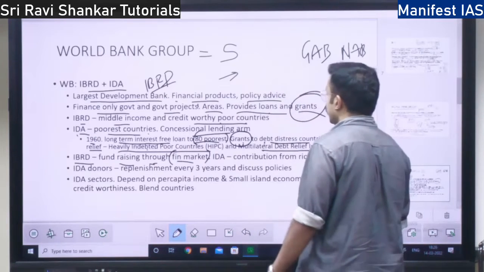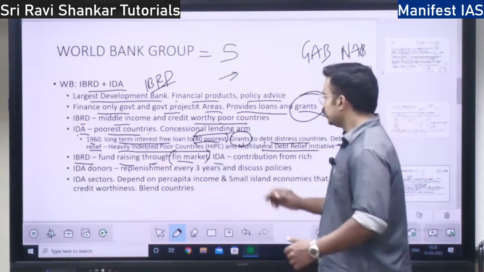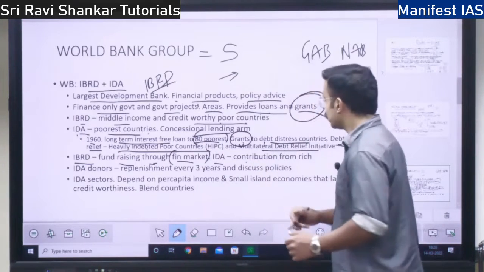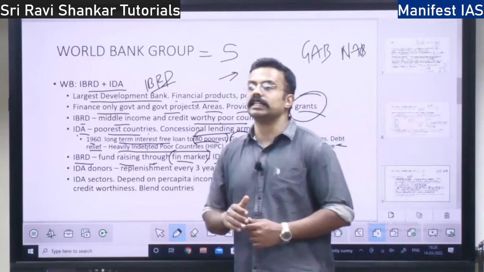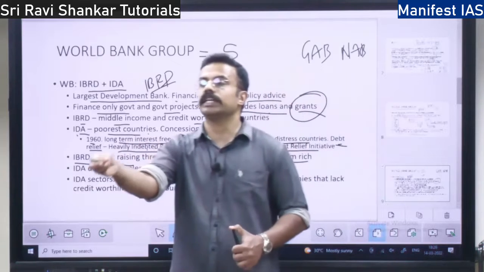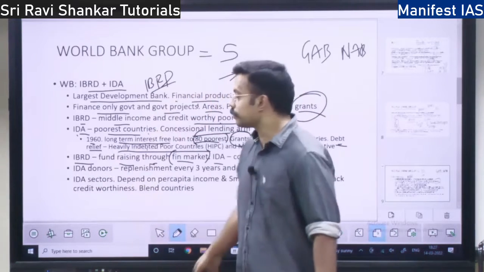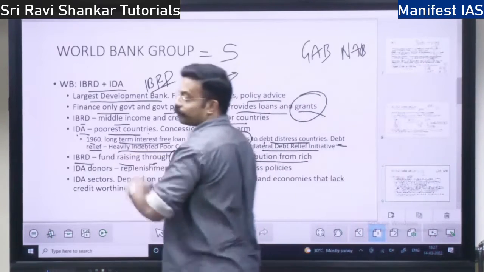Next you have IDA, International Development Association. This is focusing on the poorest countries, as I told. How do they gather the money? So they will gather the money from the rich countries. Rich countries are going to give grants to the poor countries via IDA. Also IBRD, they will give some money, right?